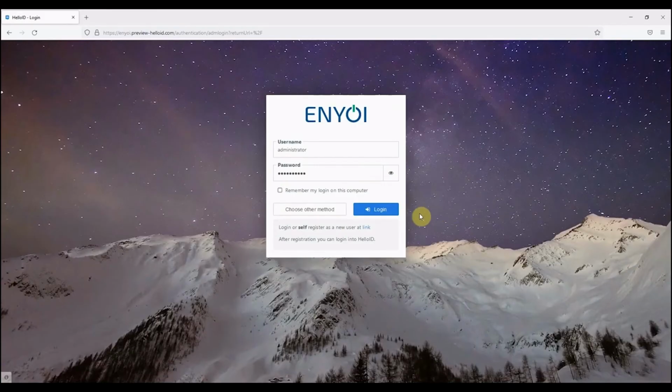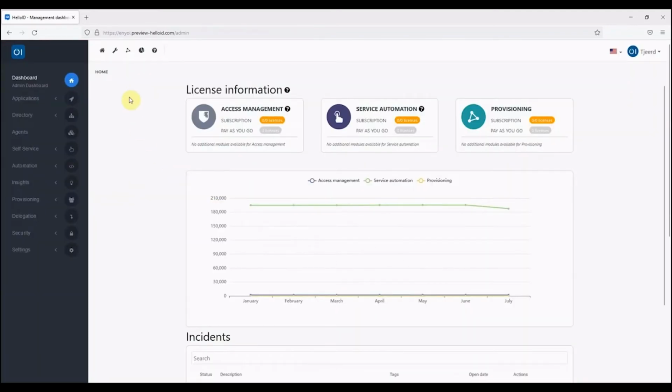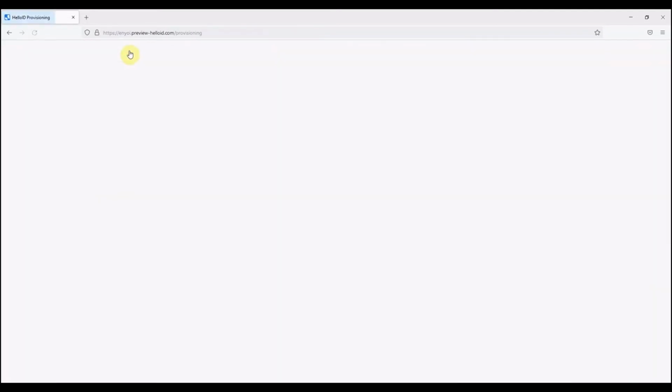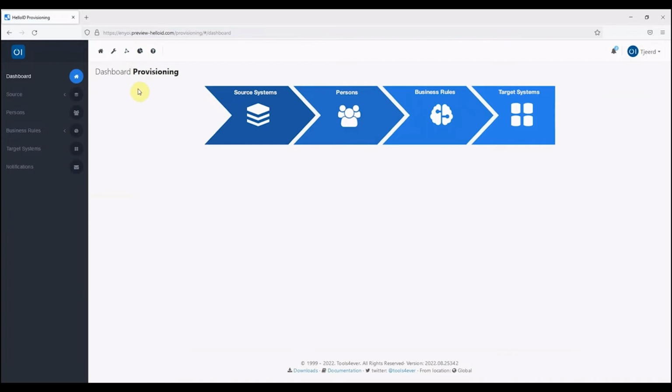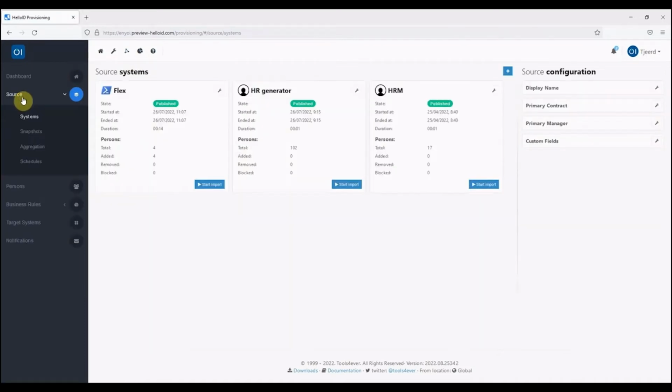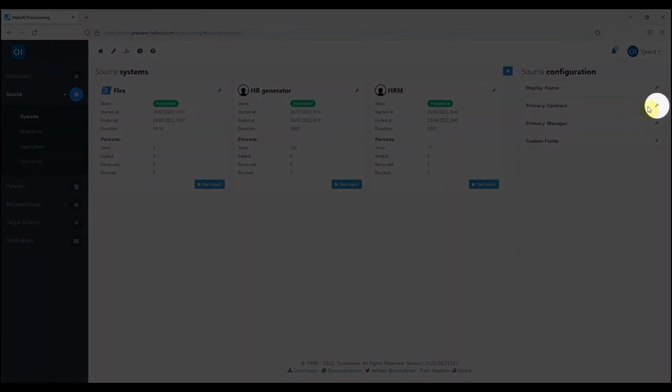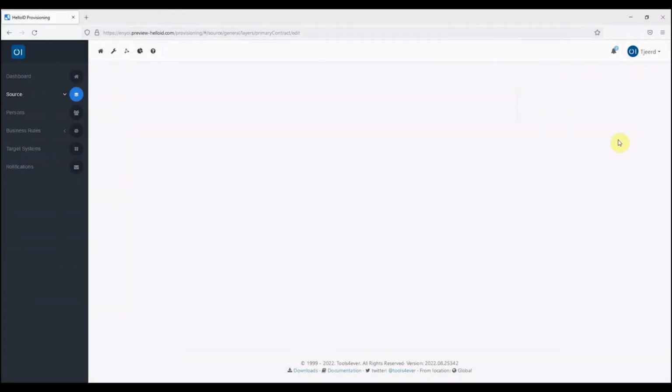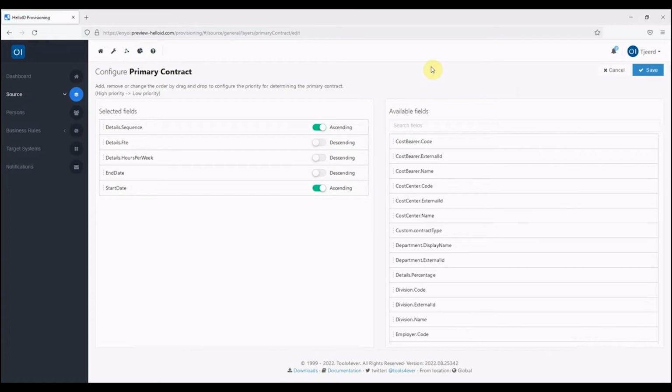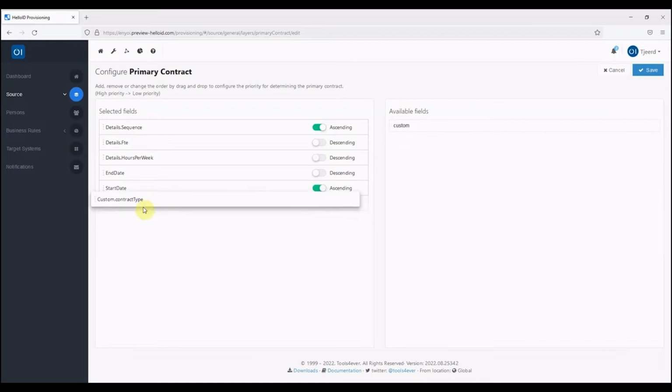We'll log into HelloID to show you the first new feature. So let's go to provisioning. In provisioning, we go to Source, and within the source, we'll navigate to Primary Contract and click on the Edit button. This overview has changed, so now we have the option to add available fields to the selected fields. And what we want to do here is use a custom field, contract type, and add it to the selected fields. Fields can also be removed.